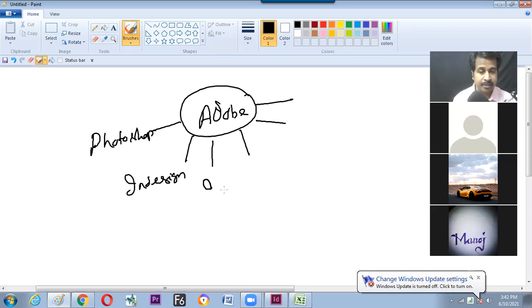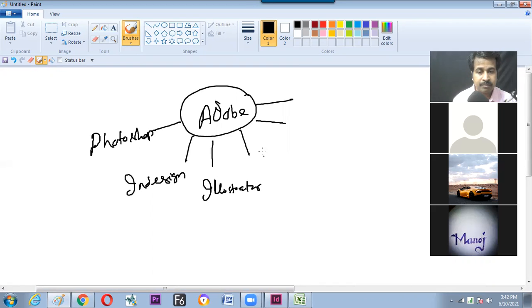Then Illustrator. Then After Effects, Premiere. So all the software of Adobe. And Adobe has more also. Adobe only has special software for color corrections. It has a special software for color corrections. And that is widely the things I have shown you.